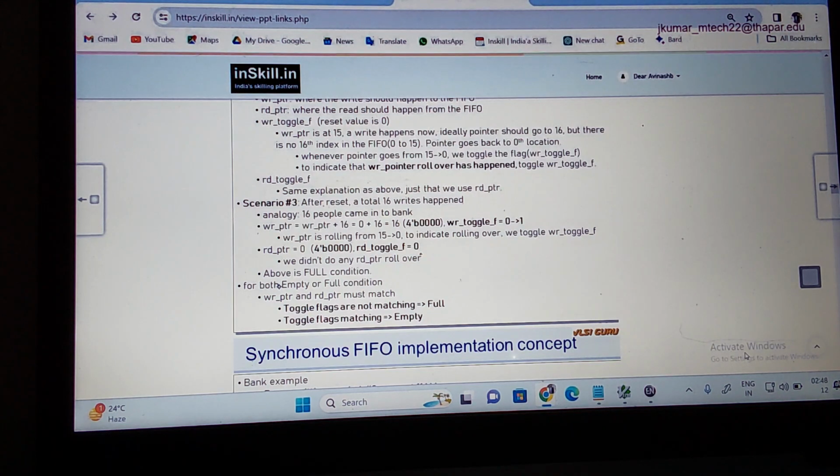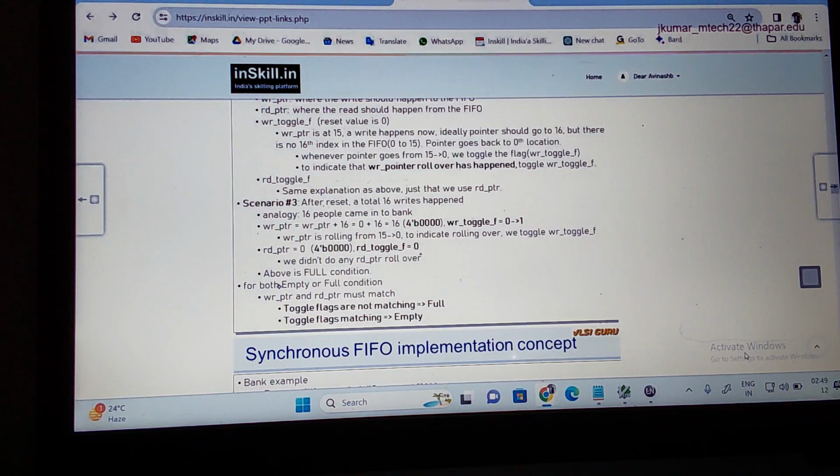So it is again pointing to 0. Then what does the right toggle flag become? Initially it is 0. Since the roll over happened here, it toggles to 1. You understand? So here the right pointer rolls from 15 to 0, indicating the roll over, and we toggle the right toggle flag. Read pointer is equal to 0, the index is 0. Here the read toggle flag is equal to 0, so we did not do any read roll over here.